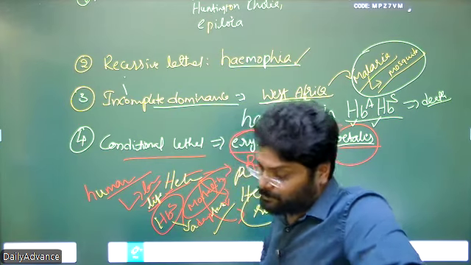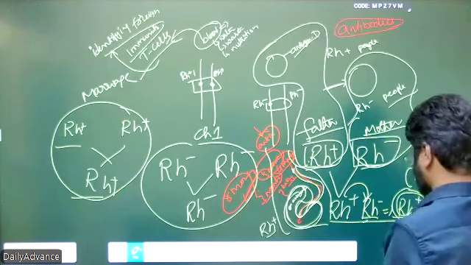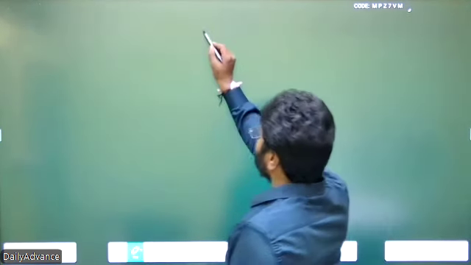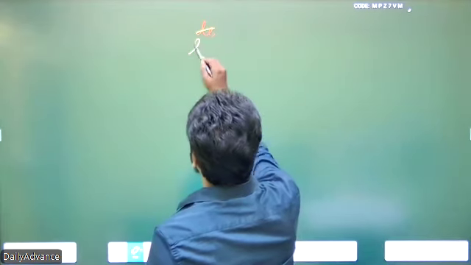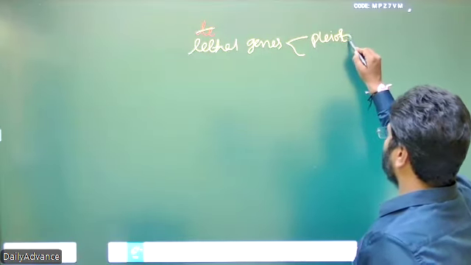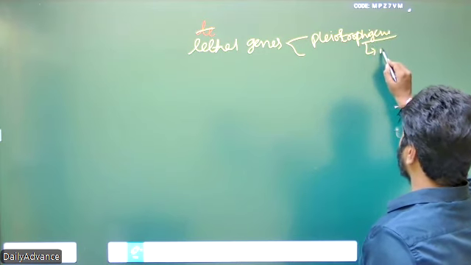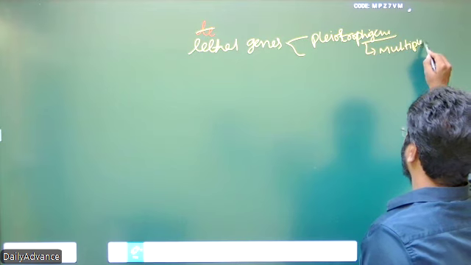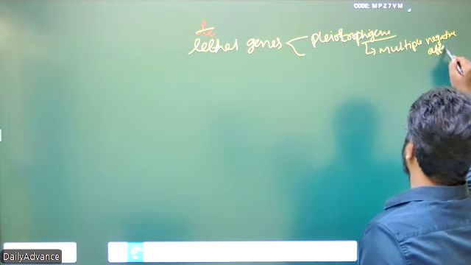The reason is adaptability, which we will see in evolutionary anthropology. So this is all about the lethals. Lethal genes are nothing but pleiotropic genes, which produce multiple negative effects and finally death.